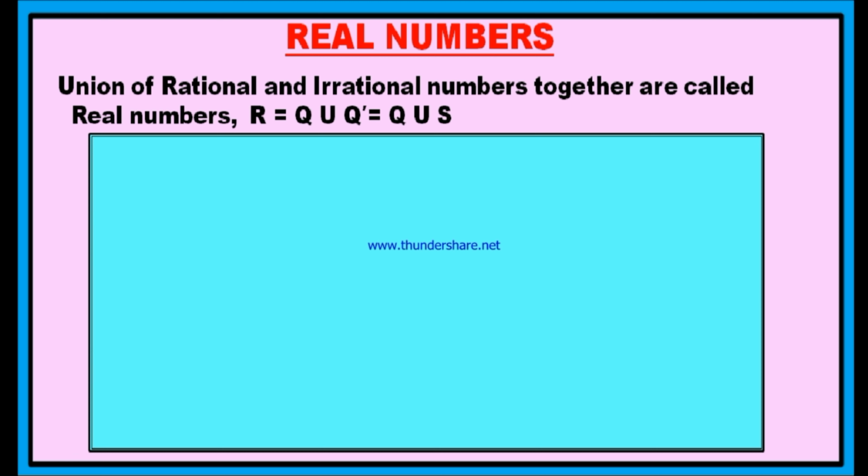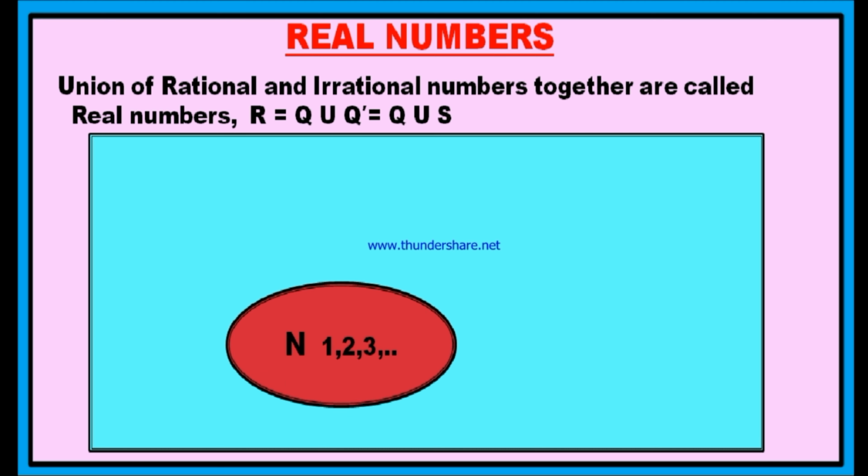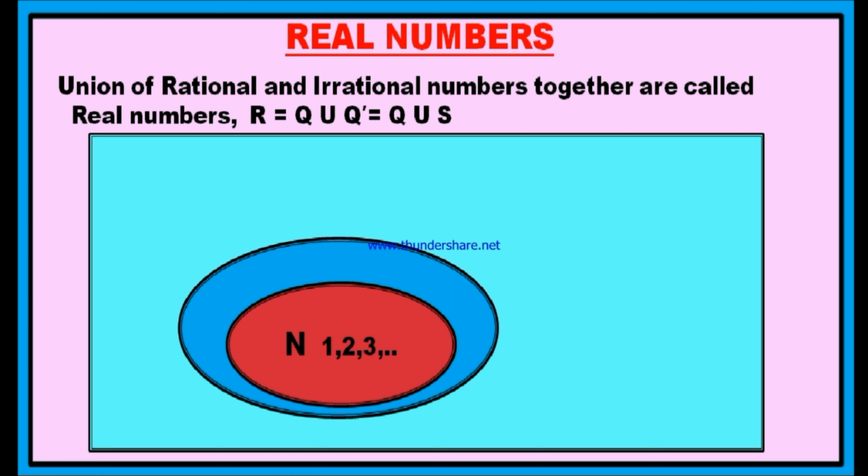If you observe this diagram, you can find here is the first circle. This is the set of natural numbers, which may start from 1, 2, 3 and so on. And this is the set of whole numbers, which may start from 0, 1, 2, 3 and so on. The circle N is included inside the circle W. Therefore, every natural number is a whole number.